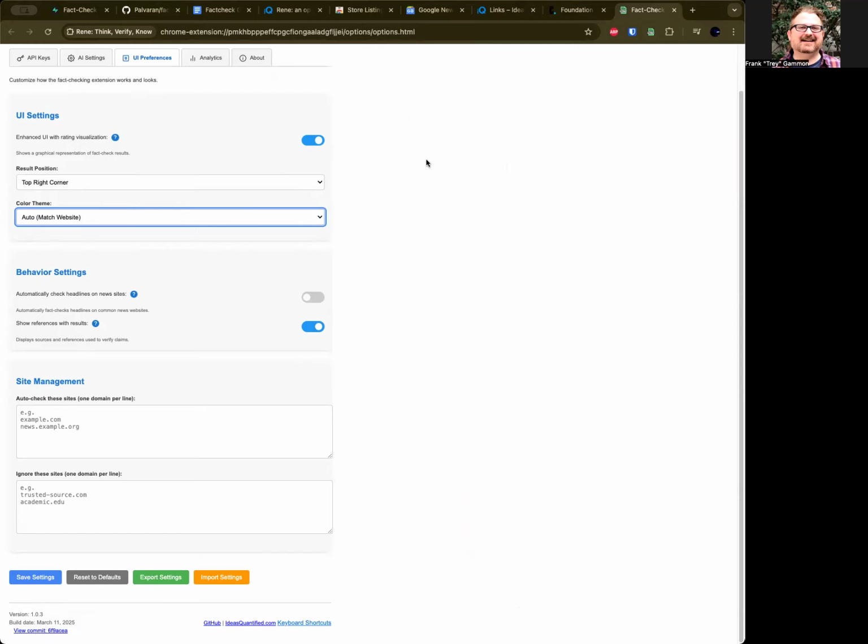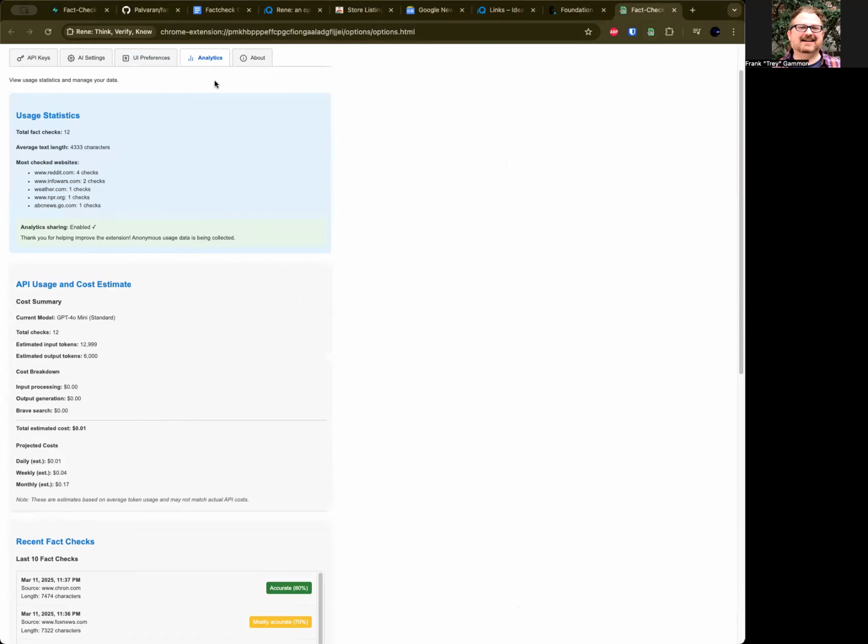Unfortunately, the API queries, the analysis, and the back and forth take a little less than 10 seconds per page, from what I can tell. So unless you're on that page for 10 seconds or less, you might not be able to get the accurate information. You can speed that up down here by ignoring some pages or auto-checking some pages, but caveat emptor, right, on that one. And over here are analytics.